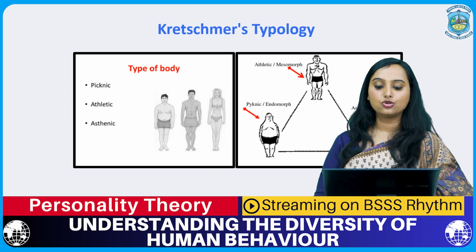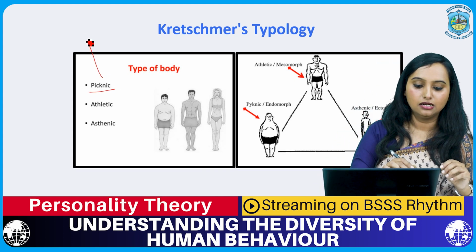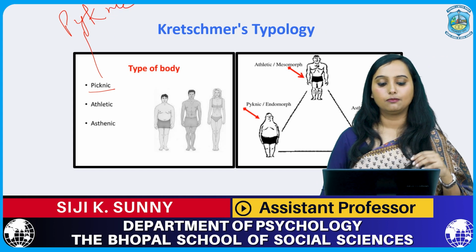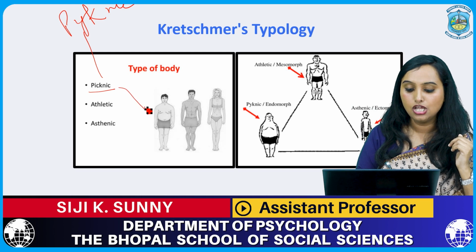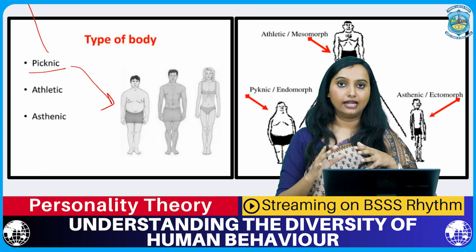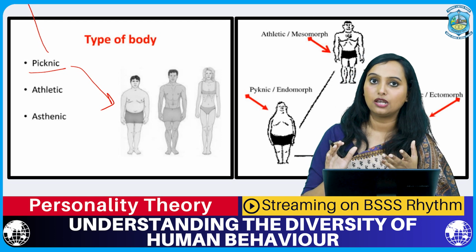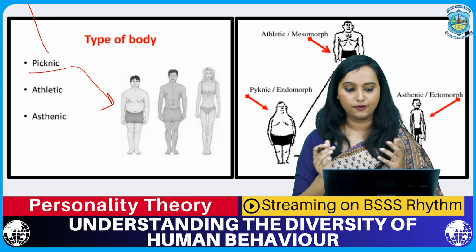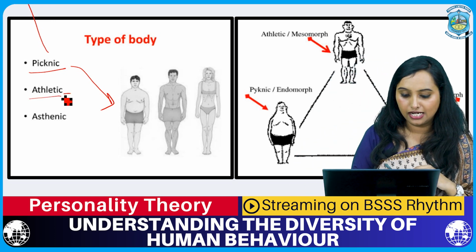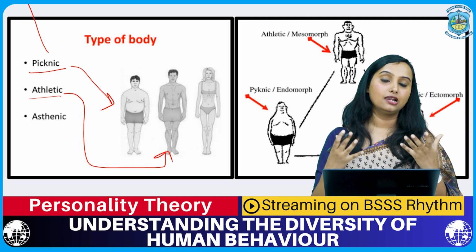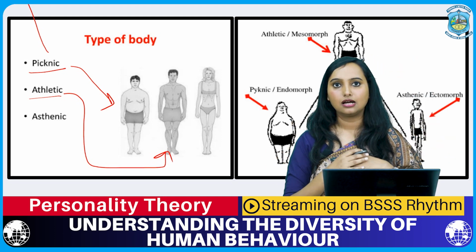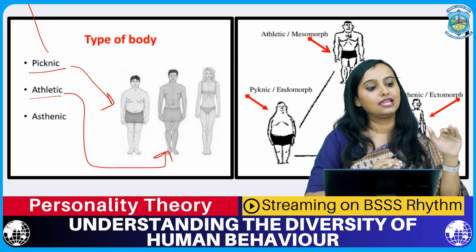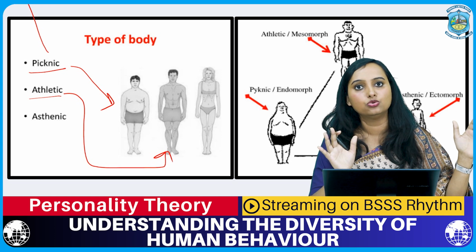Well, as you see, pycnic, the spelling should actually be P-Y-K-N-I-C. The pycnic is the body type who has a very soft, round body. And in terms of temperament, this person again would be very sociable, happy, loves to eat, loves to drink, loves to enjoy life. All right. An athletic personality would be someone who has a well-built body structure, has very developed muscles, and in the same manner, temperament would also be what? Once again, he is on the balanced side of his personality, moods, right?